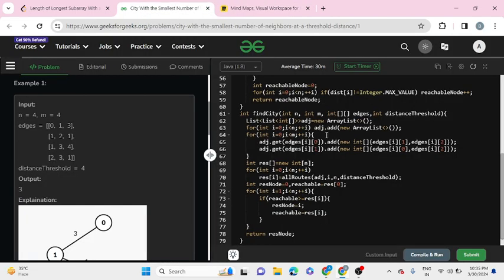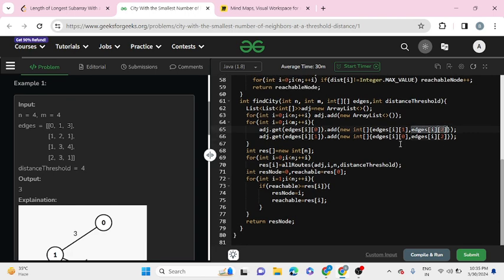Let's go to our code. So I've initialized an adj, which will be for storing our graph using a linked list method. It will store all the elements in a bidirectional fashion, where I've implemented it using an int array. The first will store its neighbor, and the second will store its weight from one path to another. Then we have an initialized result array which will store, for each node, the number of reachable nodes within a certain distance threshold.